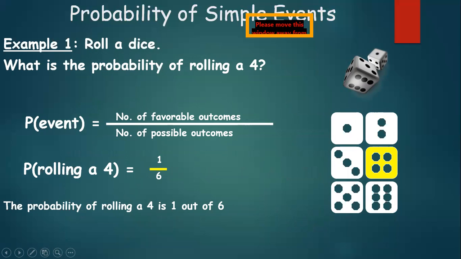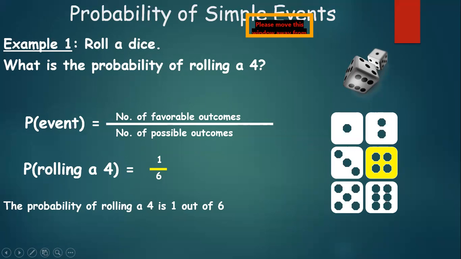You may get 1 dot, or 2, or 3, or 4, or 5, or 6. These are the only possibilities.